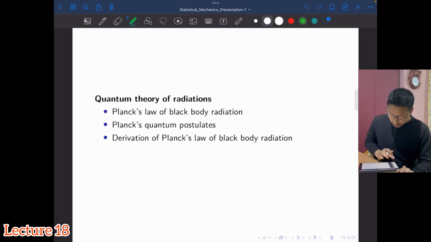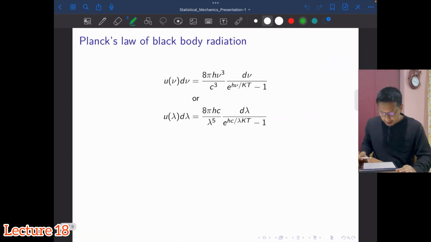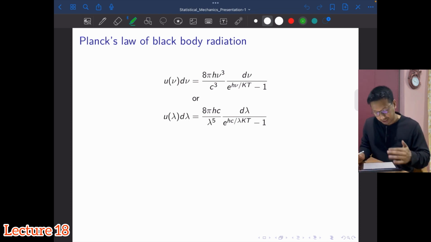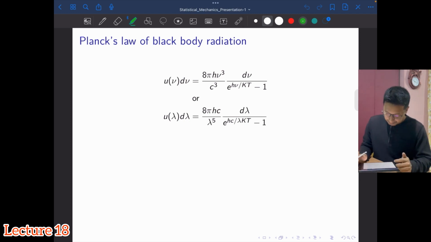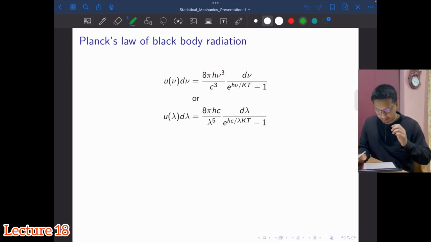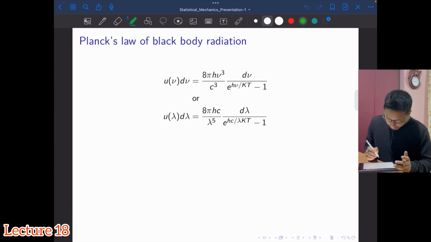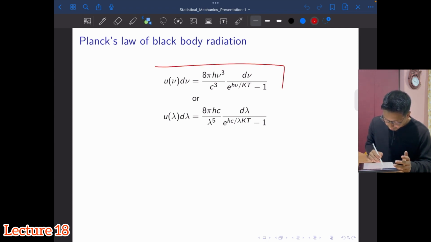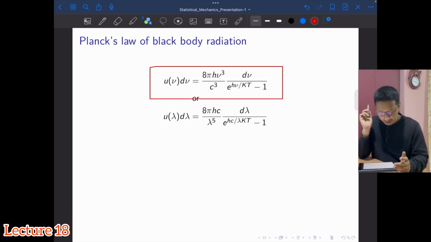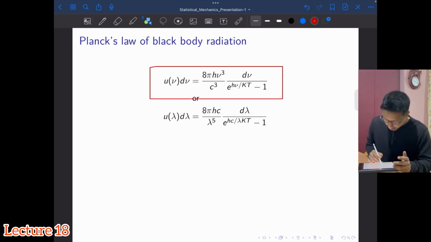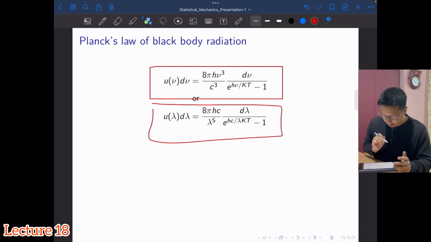Planck, as I said, came up with an empirical formula which fitted the experimental observations of the Lummer and Pringsheim experiment for the blackbody spectrum. In terms of frequency, this is the law, and in terms of wavelength, it is this.